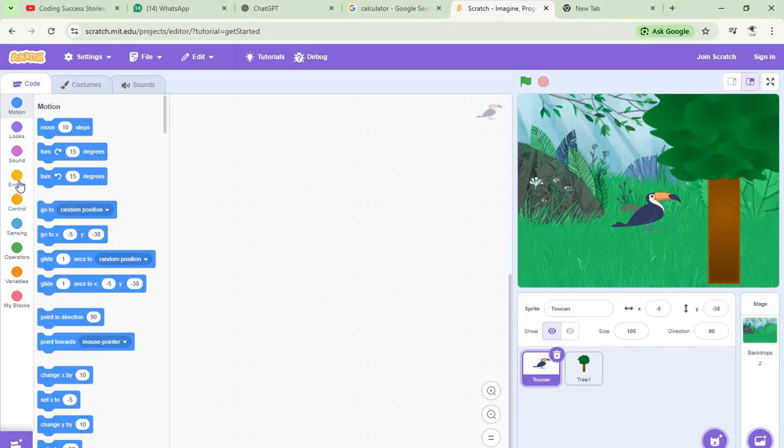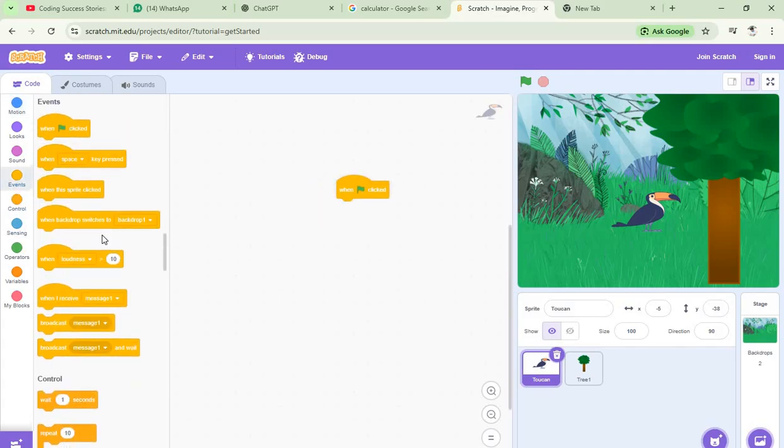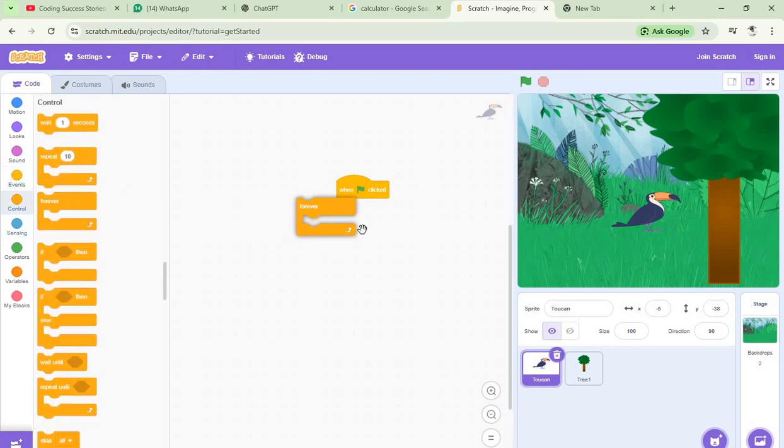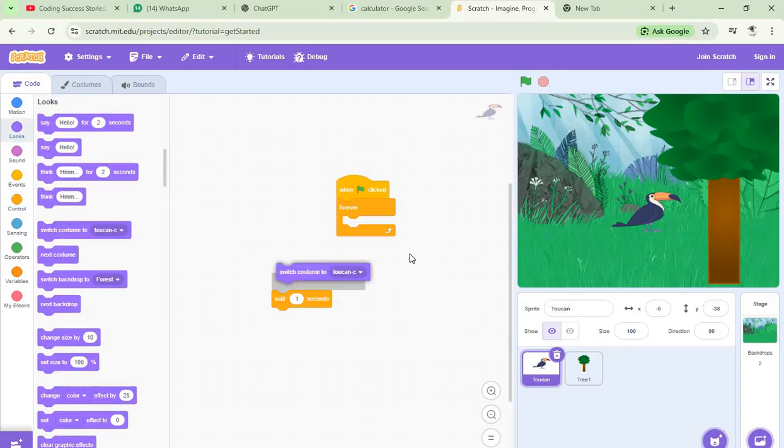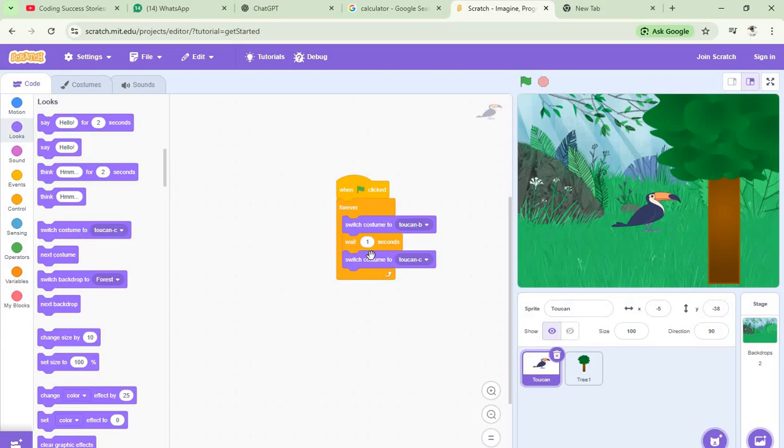Now, when green flag clicked, forever, let's put the costume, switch to touch can C and switch to touch can B.